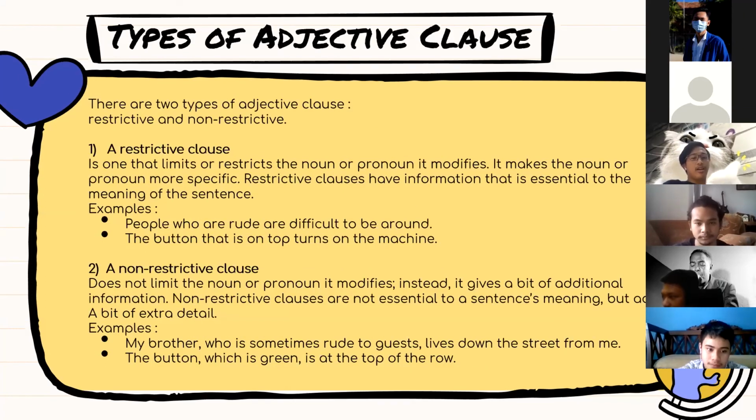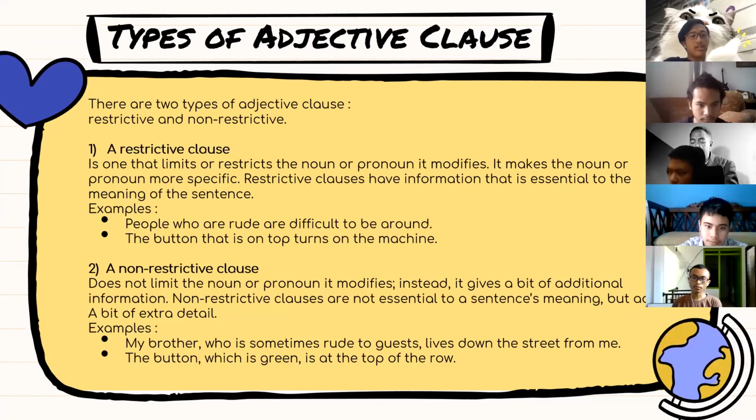Types of adjective clause. There are two types of adjective clauses, restrictive and non-restrictive. A restrictive clause is one that limits or restricts the noun or pronoun it modifies. For example, people who are rude are difficult to be around. And the second one is a non-restrictive clause. It does not limit the noun or pronoun it modifies. Instead, it gives a bit of additional information. For example, my brother, who is sometimes rude to guests, lives down the street from me.